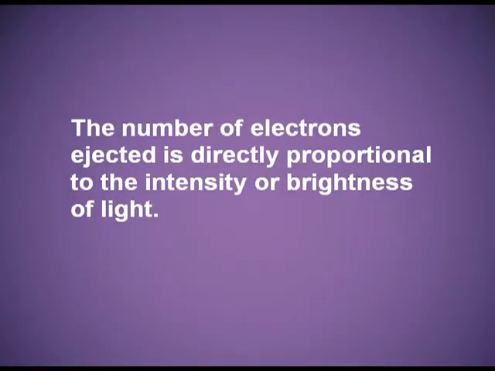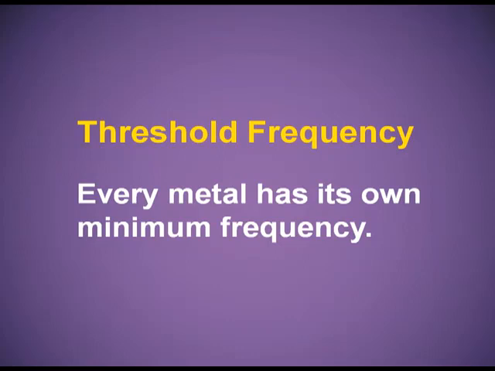Also, it was observed the number of electrons ejected is directly proportional to the intensity or the brightness of the light. More is the brightness of the light, more is the intensity of the light, more is the number of electrons ejected. Threshold frequency, that is ν₀. Dear children, every metal has its own minimum frequency, and a light with that minimum frequency must strike the metal surface to eject the electron. If a light with less than threshold frequency strikes a particular metal, it will not eject electrons.